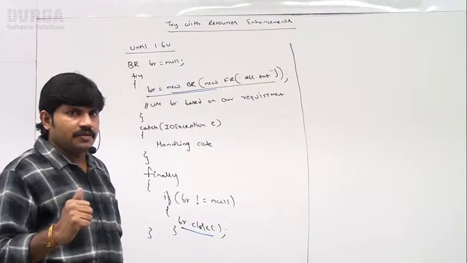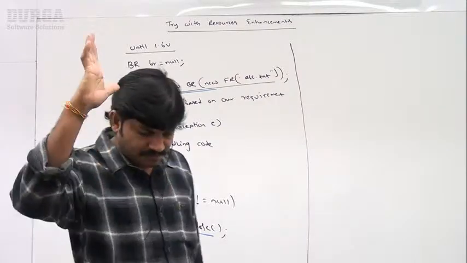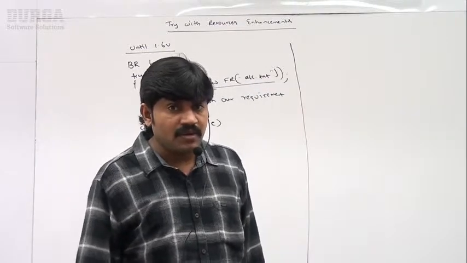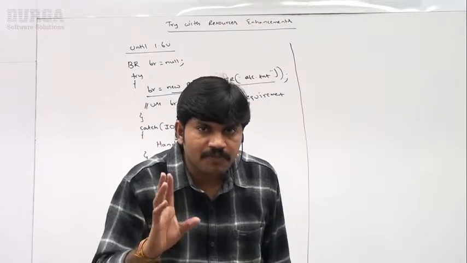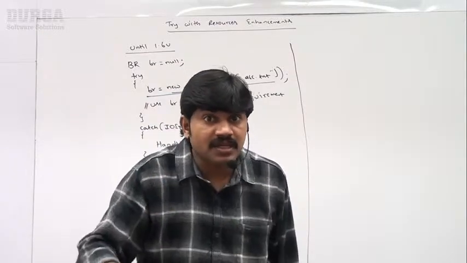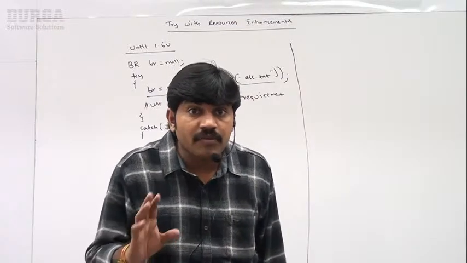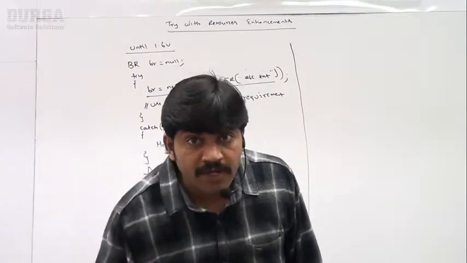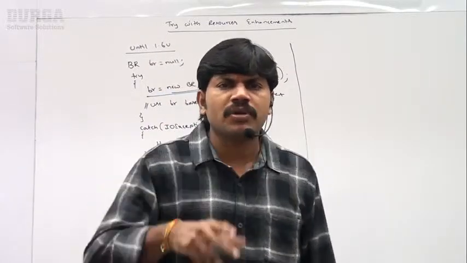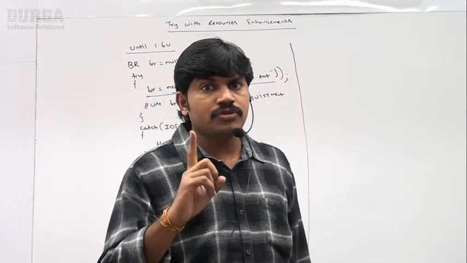What problems are there here? Very simple. Problem number 1. Can you spell out what is the first problem, sir? Whatever resources you open as part of the try block, compulsorily we should close the resource inside the finally block. Correct or not? Sir, the programmer should compulsorily, it means a gun is there on the head. Hey, you should close the resource.